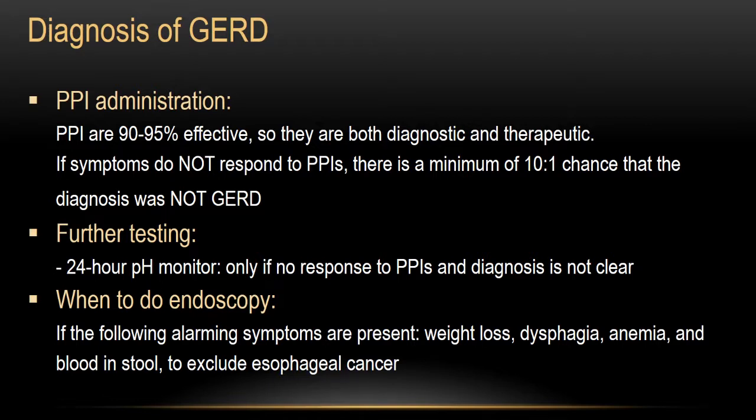So only in this case you might need to do some testing for GERD. And the proper testing now is to do a 24-hour pH monitor if there was no response to proton pump inhibitors. The big question and the most important question: when to do upper GI endoscopy in a patient with epigastric pain or suspected GERD? If you have any suspicion of malignancy, weight loss, dysphagia, anemia, blood in stool, to exclude esophageal cancer.